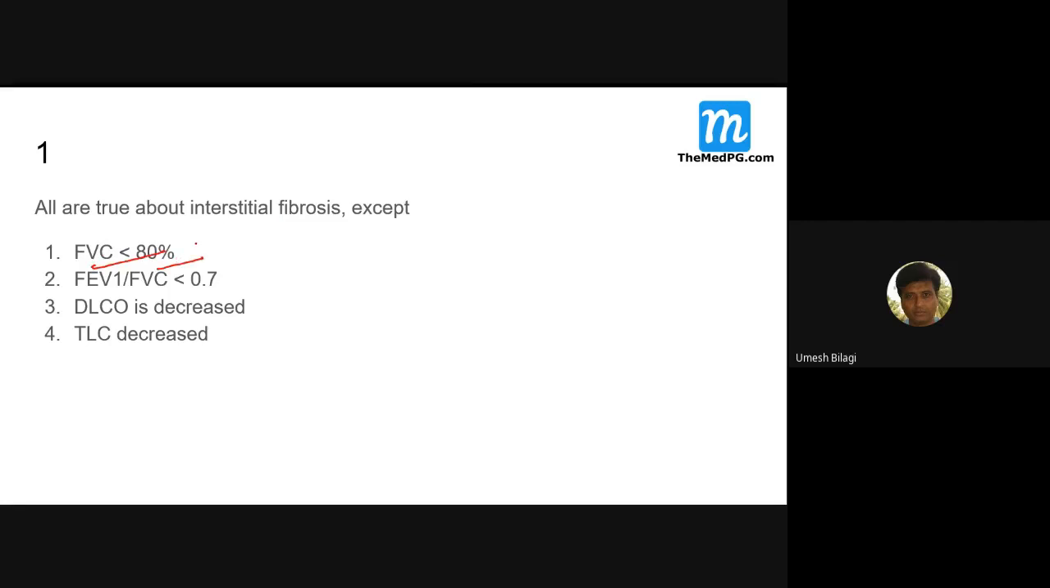And FVC, as I told you, is reduced. FEV1 may be reduced in interstitial fibrosis, but along with this, FVC gets reduced more.